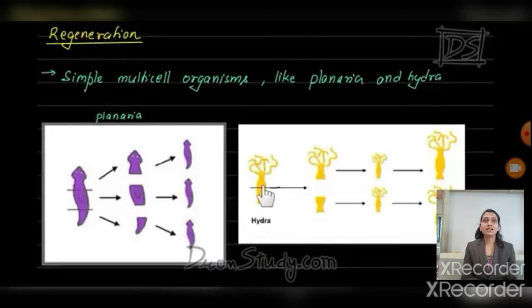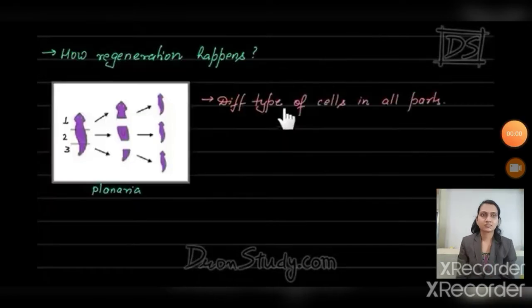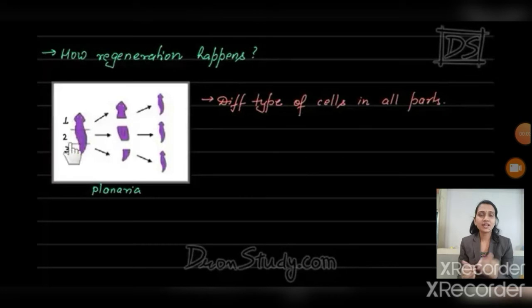Another example is the hydra. If a hydra is accidentally cut into two parts, then each part germinates as a new organism. Understand? Now we know that regeneration means every fragment of the organism grows as a new individual. Now, how does regeneration happen?